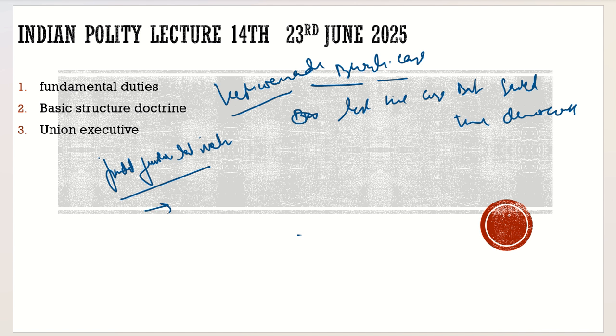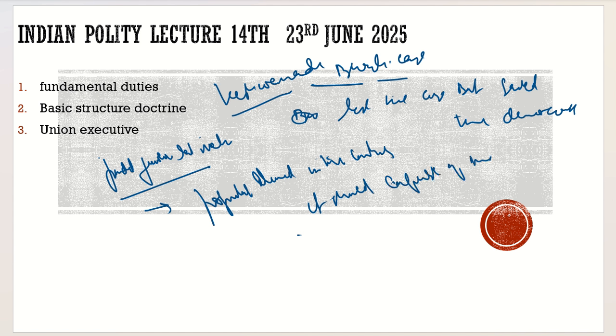He made an important statement. What was that? He said that if there is any popular demand in the country, it should be capable of amendment.